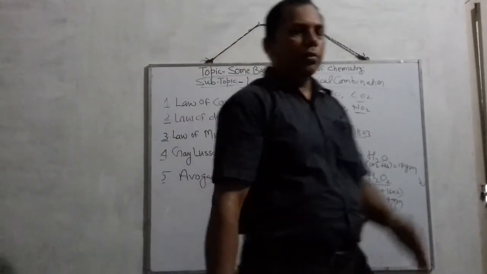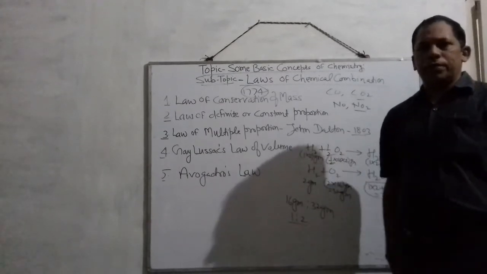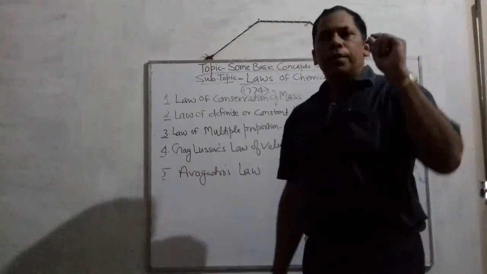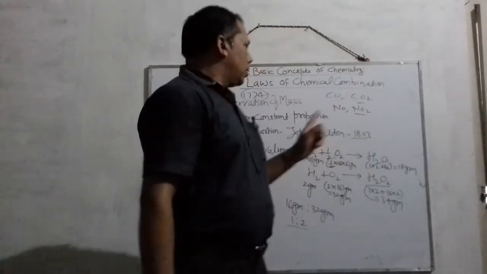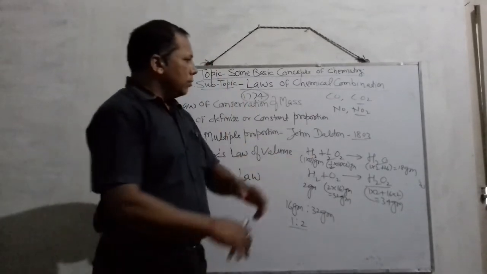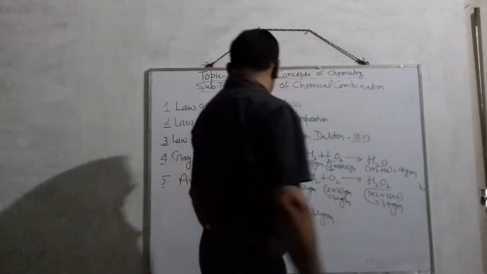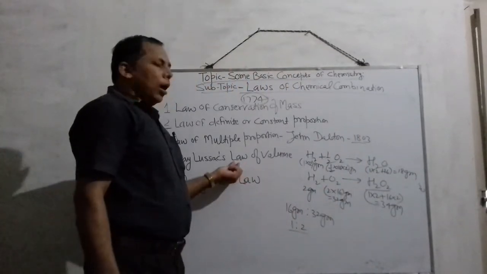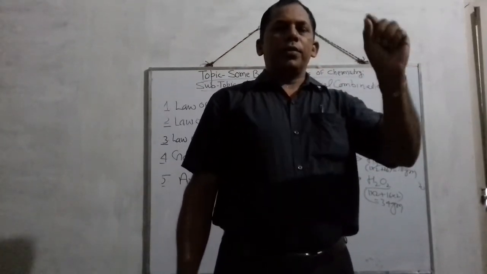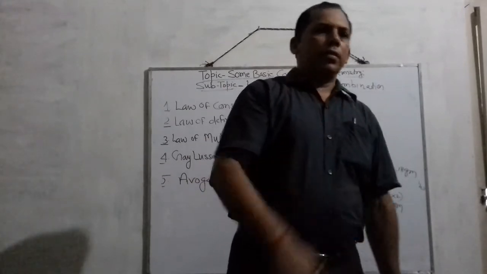So children, according to this law, whenever gases combine, they do so in volumes having a ratio.